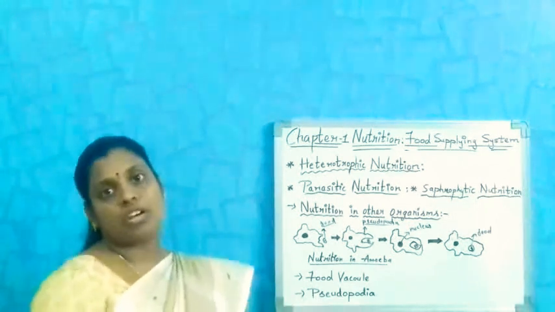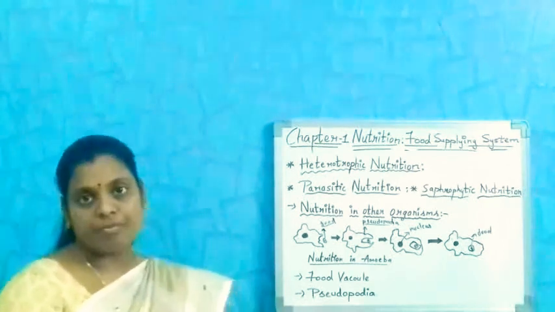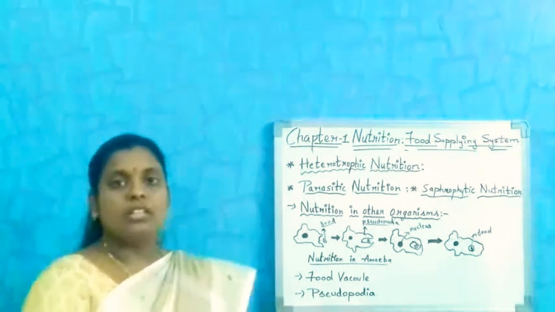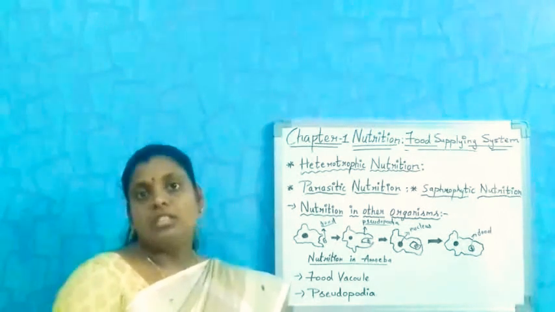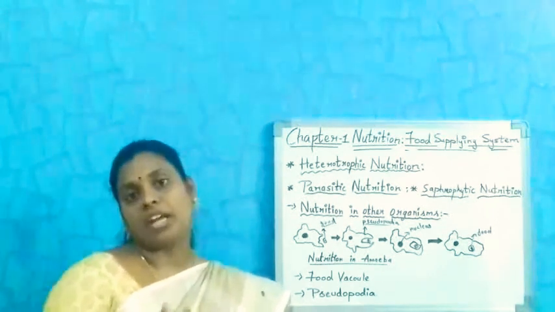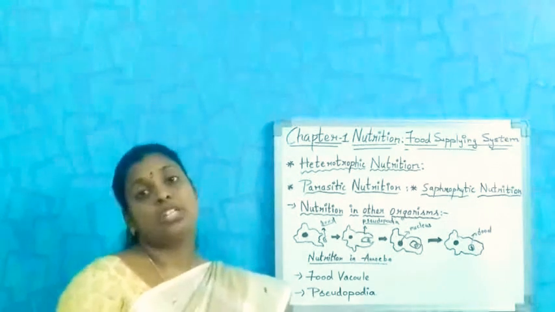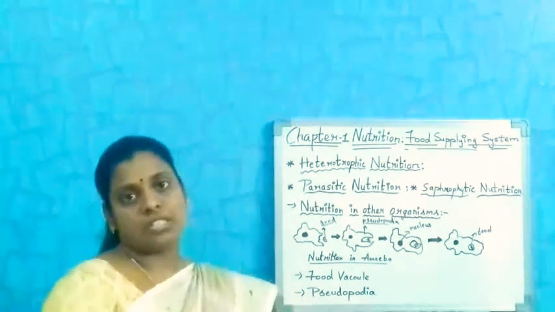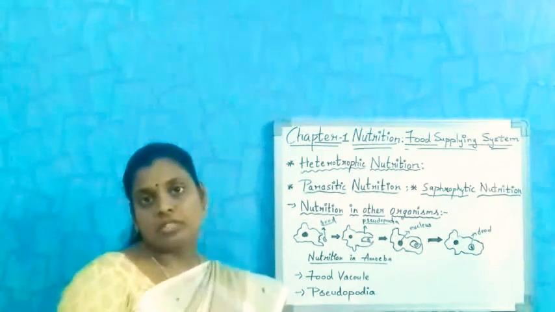These heterotrophic organisms are again divided into many types. If you see, some organisms depend on dead and decaying matter and break down the complex substance into simple substance outside their body only.